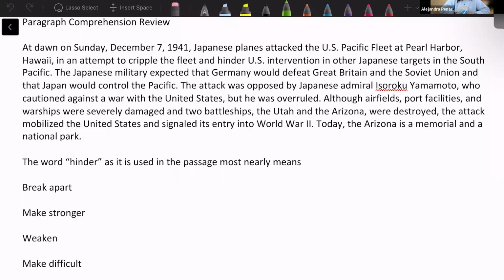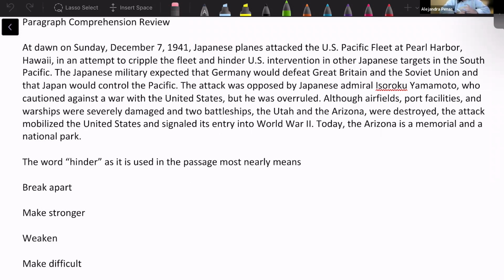In this first one that we have, the question states, the word hinder as it is used in the passage most nearly means. Now, we know this is a vocab in context question. We know we're going to focus on the word hinder and try to figure out the definition of the word hinder just based on what this paragraph says. Something that students always struggle with is they think, oh, but I've heard of hinder before and it was used this way. Don't try to bring outside knowledge into the paragraph. These are very much open book questions. You have the paragraph here, focus only on what the paragraph is saying. There's no outside information that you're going to need to answer these questions.